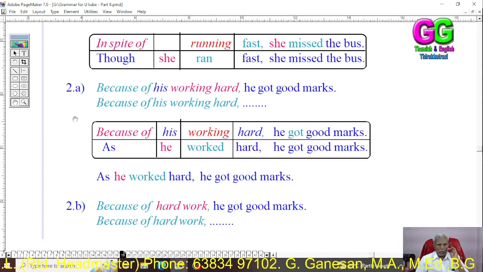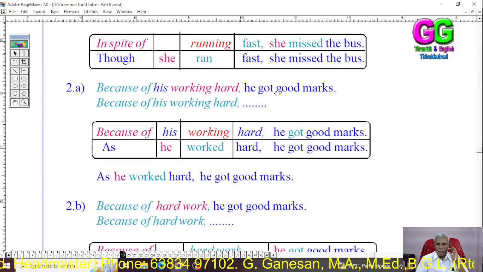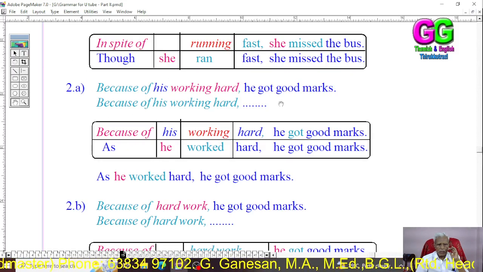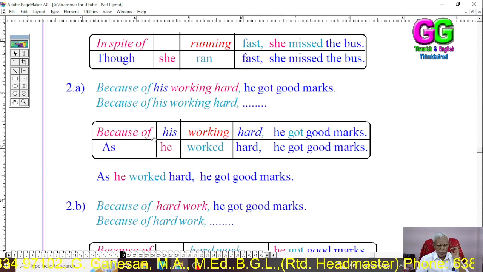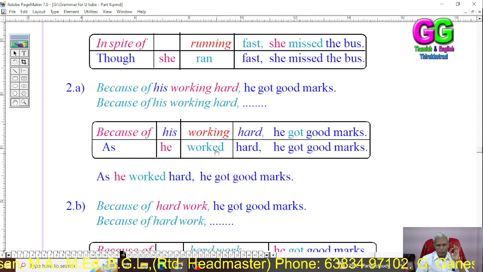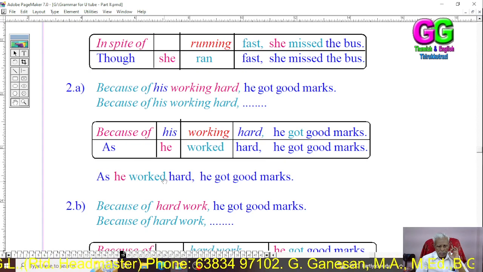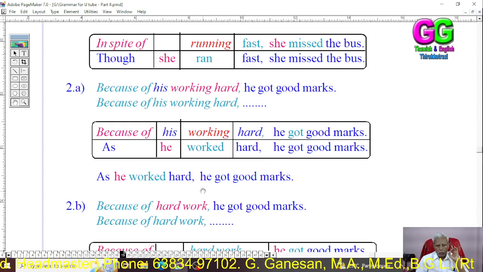See the second example: because of his working hard, he got good marks. Because of is replaced by the complex conjunction as. His is the possessive, the subject is he. Working is the verb, tense past. So: as he worked hard, he got good marks.